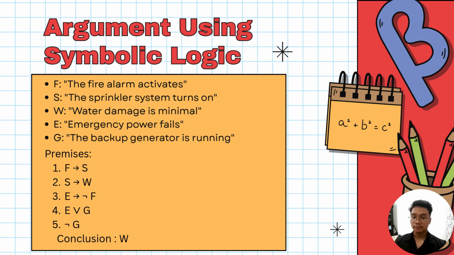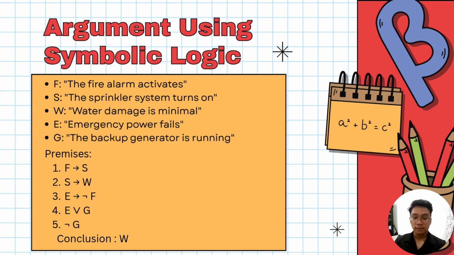And G, the backup generator is running. So the premises: F implies S, S implies W, E implies not F, E or G, and premise 5, not G. And now the conclusion we want to test is W.